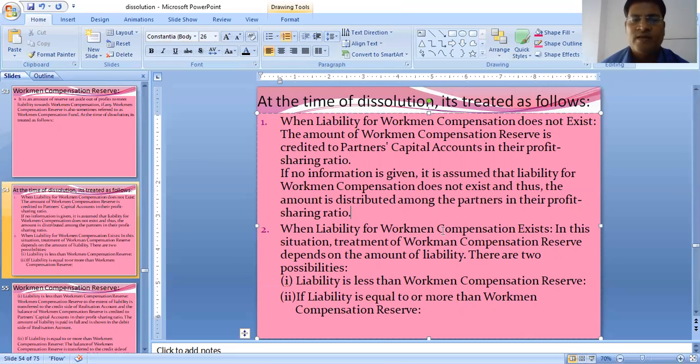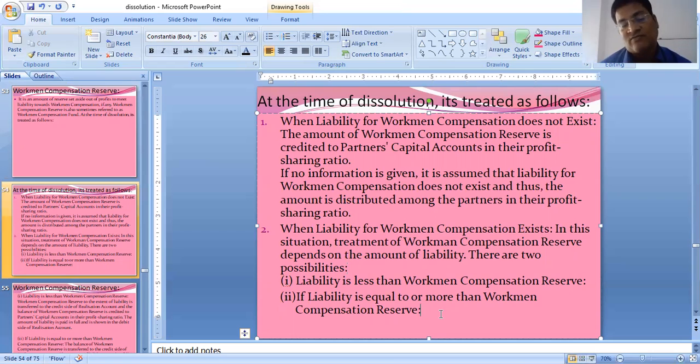Now next, when liability for workman compensation exists, in this situation, treatment of workman compensation reserve depends on the amount of liability. There are two possibilities. Now WCR is there on the liability side, and one more liability has occurred. Now this liability, that is workman compensation claim, is not given in the books. It is given in the adjustments. Two situations: whether liability is less than workman compensation reserve, or liability is equal to or more than workman compensation reserve.